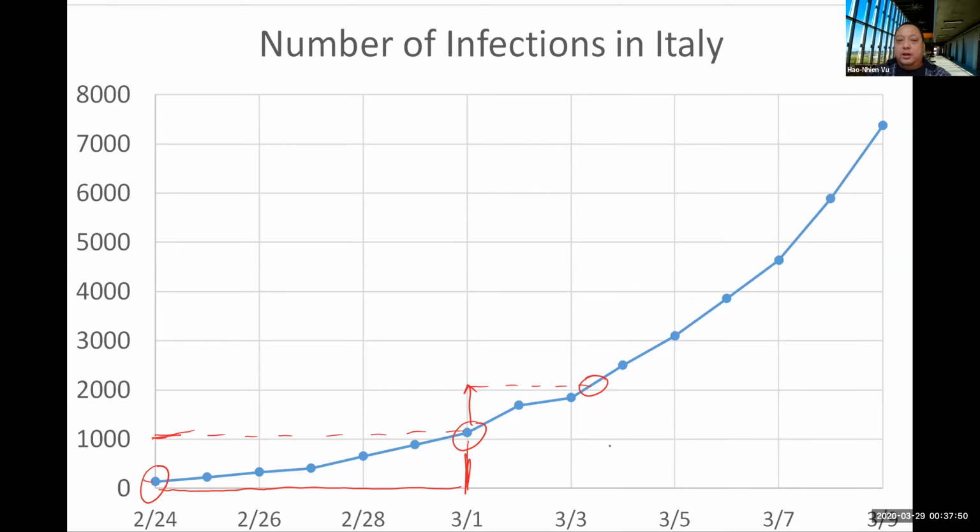Okay, so we're talking about a little bit more than 2 days later. So we're talking about the difference between 6 days to get the first 1,000 after the 100, and just 2 days and a half to get the next 1,000. And what about the 1,000 after that? A lot less, a little bit less than 2 days. How about the 1,000 after that? A little bit more than 1 day.